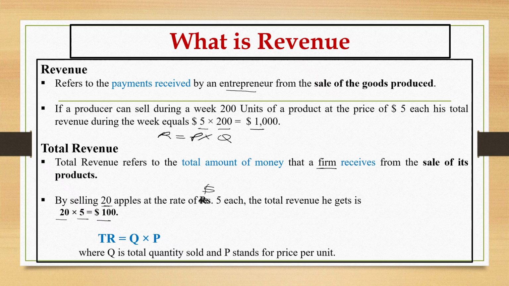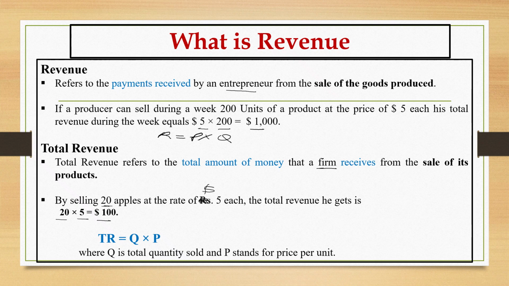Here I have written the formula: total revenue is equal to Q multiplied by P, where Q is the total quantity sold and P stands for price per unit. So in our example, the price per unit is $5 and the total quantity sold is 20. So we multiply 20 by 5. The total revenue is $100.